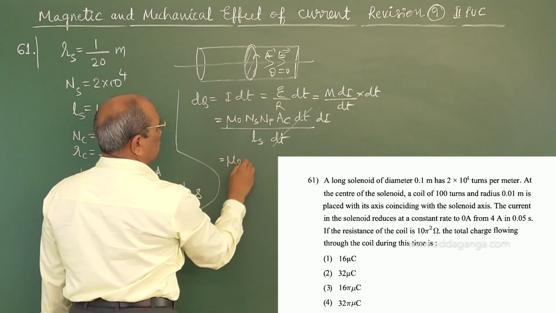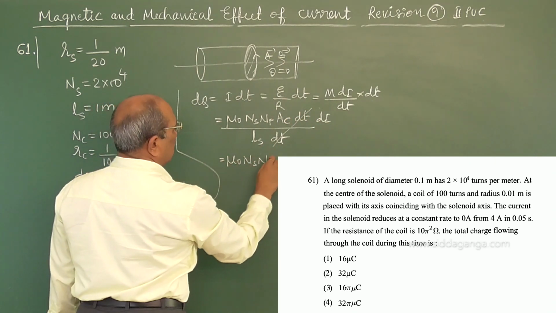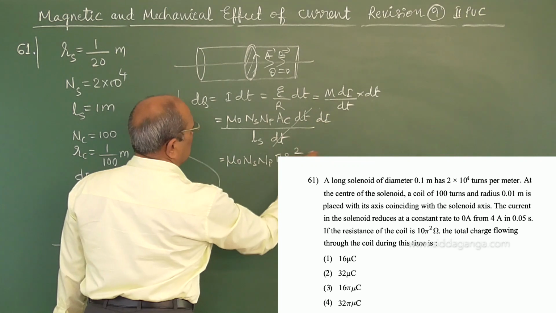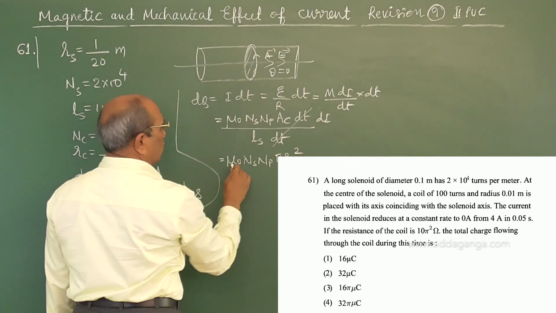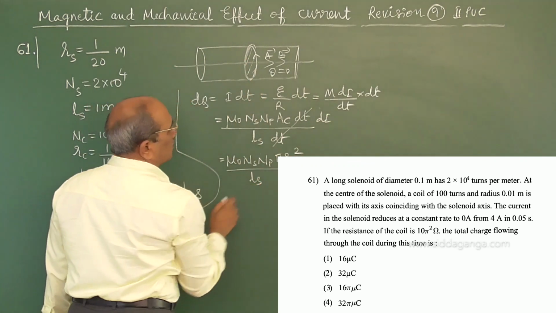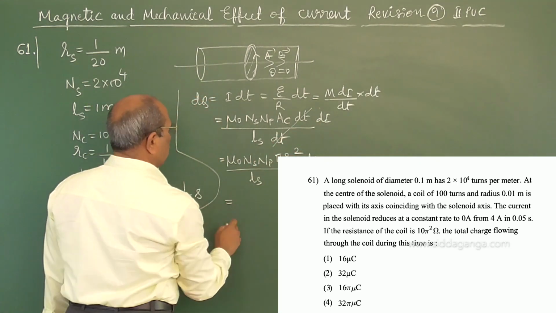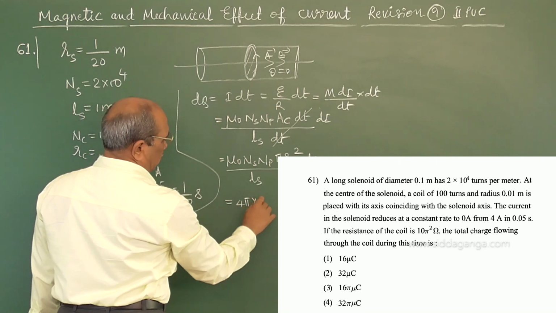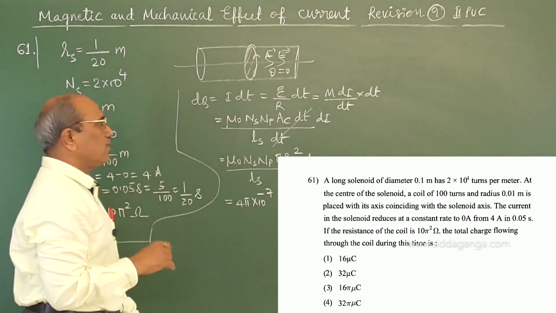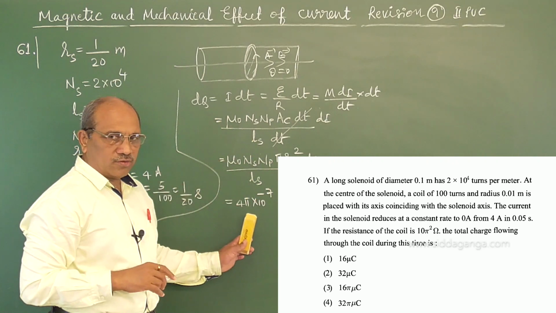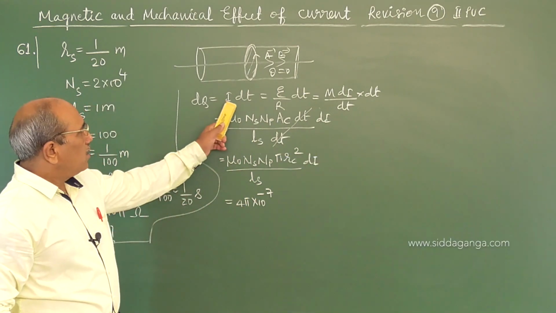I can write this as mu naught ns np pi rc square, radius of the coil squared, divided by ls, into di. If I substitute, mu naught is 4 pi into 10 power minus 7. Before going to that, I am again explaining.